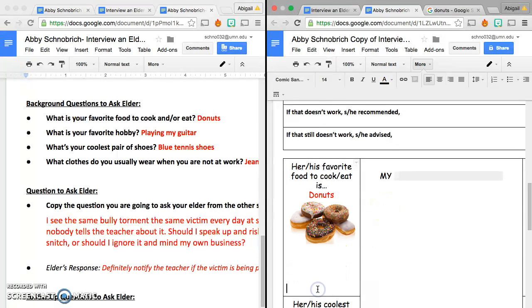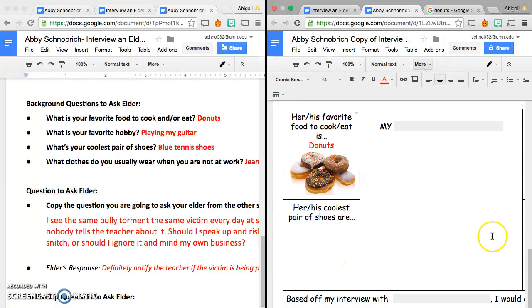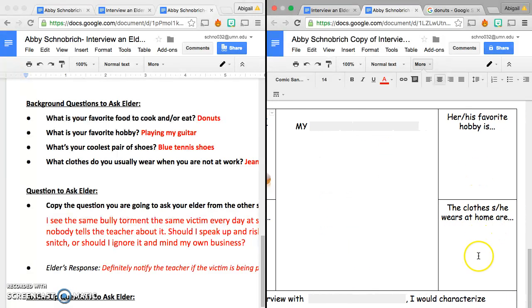See, it's clearly a Chrome function because I can't do that on Safari. But now I can copy and paste my pictures. That's exciting. Okay, so for those of you using Safari, copy and pasting is not going to work for you. But in Chrome it does. Alright, so now I've got my picture of my donuts there, and I can continue to put pictures of all the other things in here.